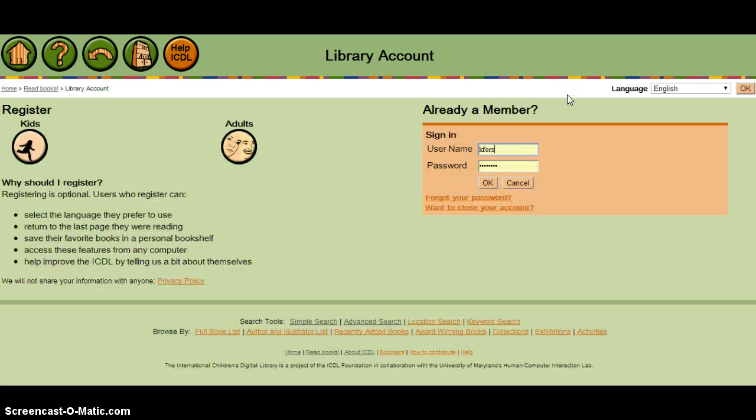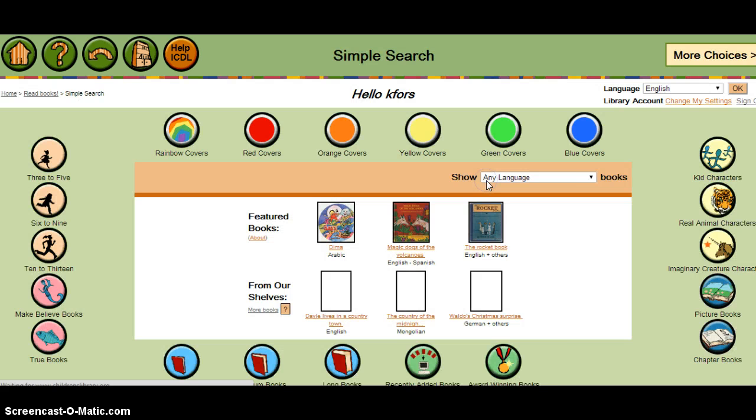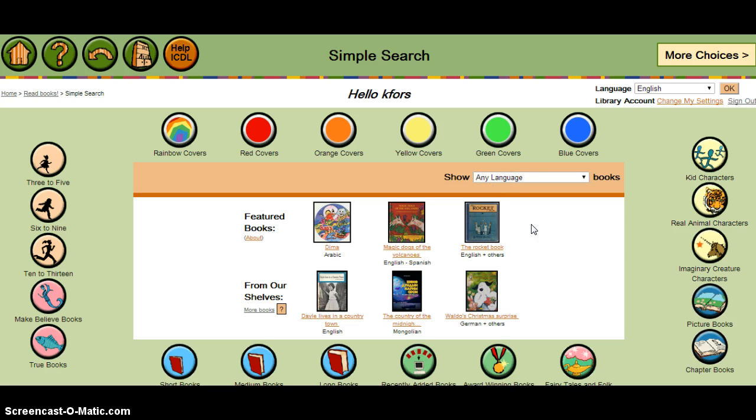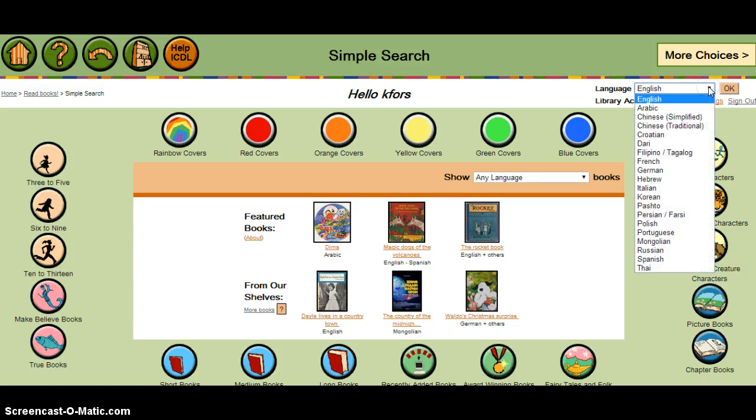If I sign in, I've already registered, so I'm going to click OK, and I have a virtual library card which will allow me to search books in any language that I choose. I can also, up here, if I would prefer to read this website in a different language, go up here and choose any other language.